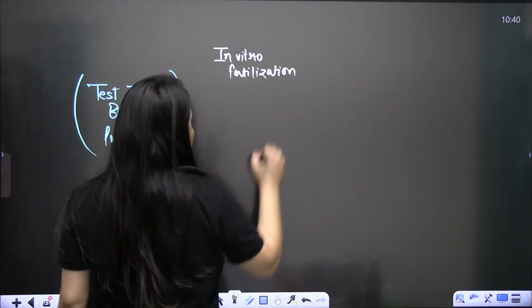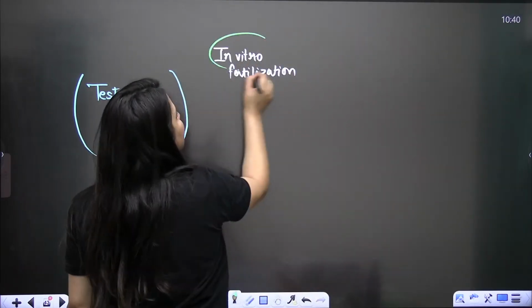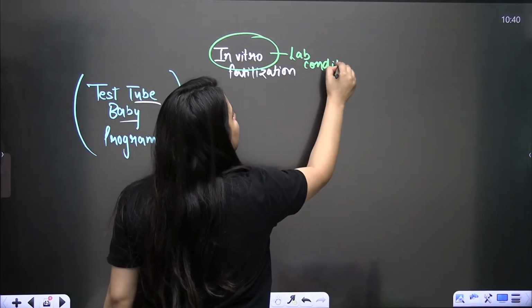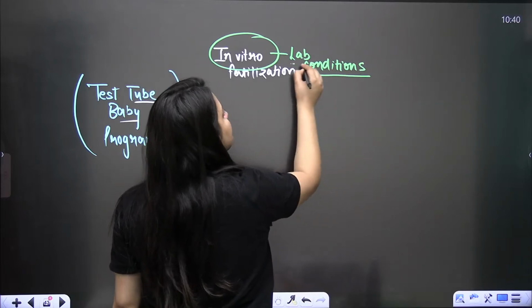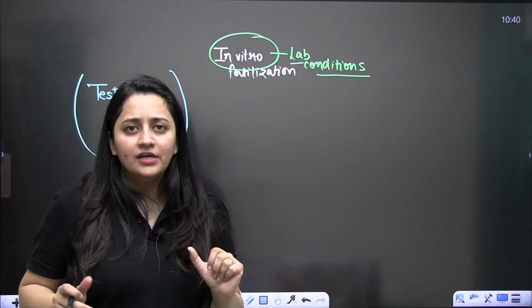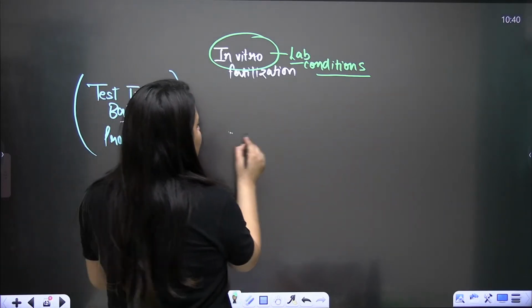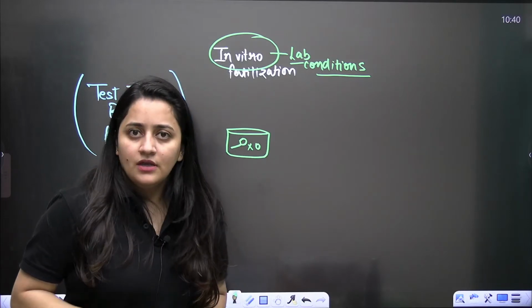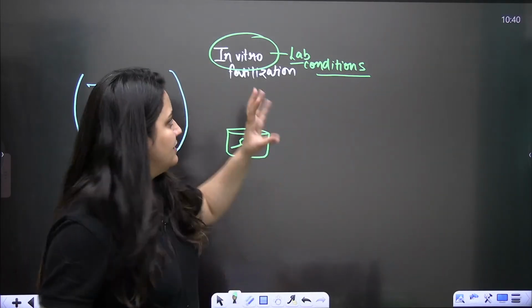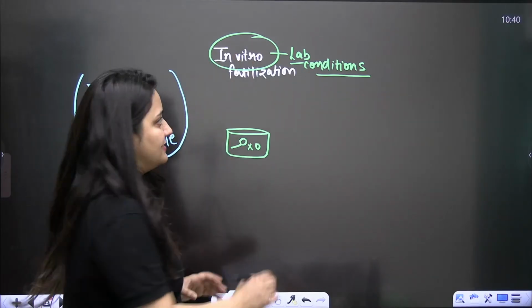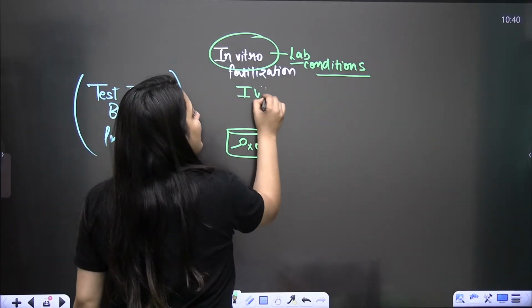Now, when we use the word in vitro, it means lab conditions. In vitro means lab conditions, like something taking place in a lab, in a controlled condition. So outside the body, when there is the fusion of gametes and the formation of zygote, that is in vitro fertilization, basically IVF.